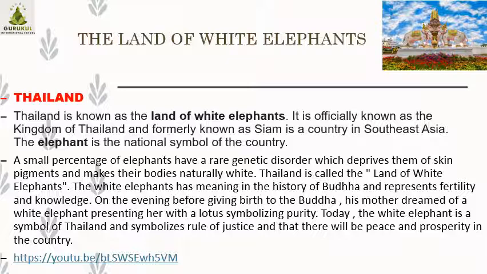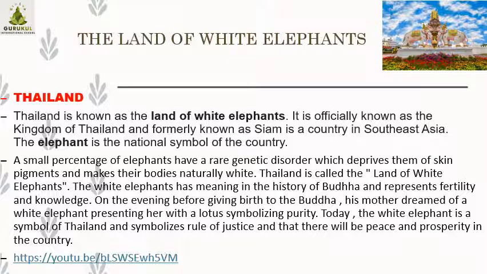Now there is one mythological story based on Lord Buddha, because in Thailand and Malaysia there are many devotees or Buddhists of Lord Buddha. Buddhism is followed by the people of Thailand. So there is one story about why Thailand is called the land of the white elephant. The white elephant has meaning in the history of Buddha and represents fertility and knowledge. Fertility means prosperity, to produce more. All of you know what knowledge is.